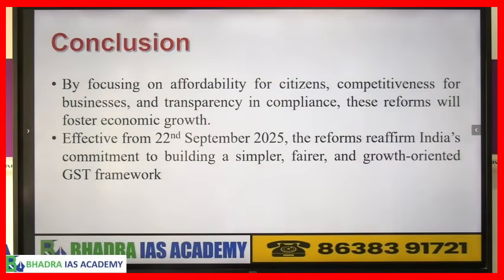So what is the conclusion to write here? The conclusion would be by focusing on affordability for citizens, competitiveness for MSMEs, etc., these reforms will actually promote economic growth. Now this will be effective from 22nd September.